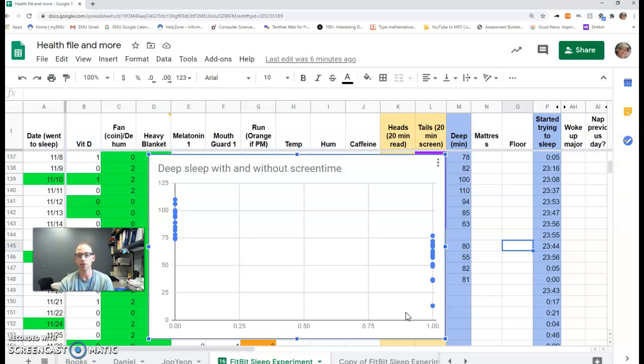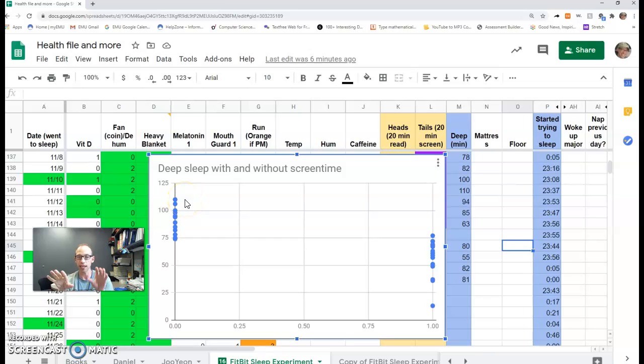If I did an observational study like this, then this is really just a correlation. The story that I told, that the screen time has a negative impact on my deep sleep, that's too strong. To say that it has a negative impact is not proven or supported by this data. What this data shows is, on average, the nights when I did have screen time, I did on average have a lower amount of deep sleep than the nights when I didn't have screen time.